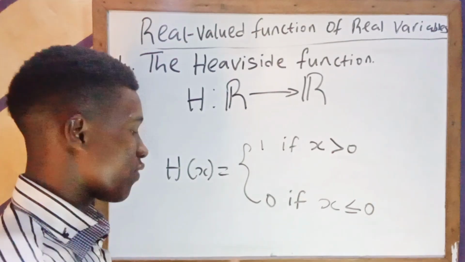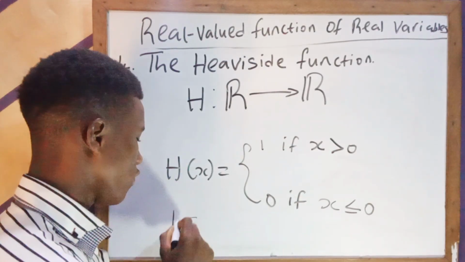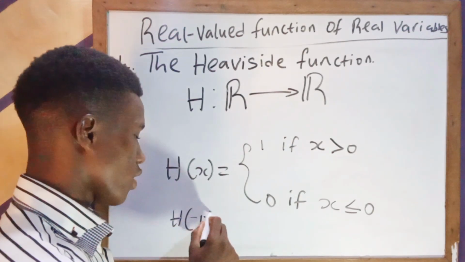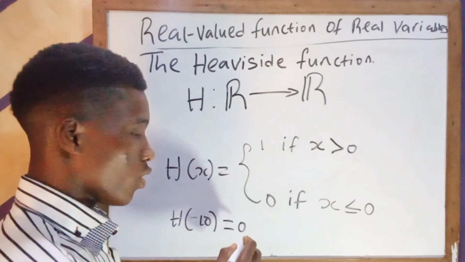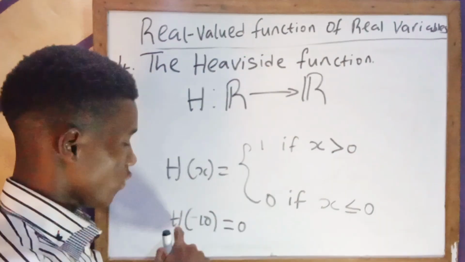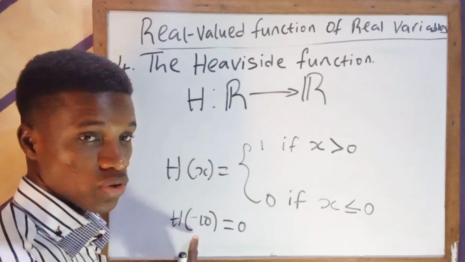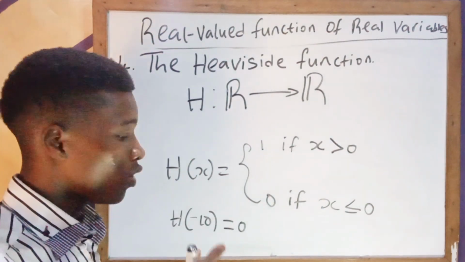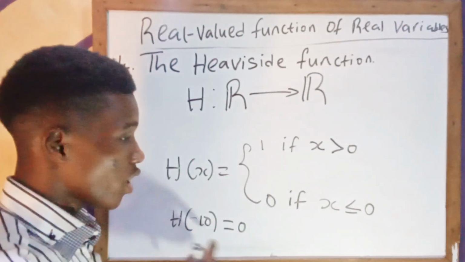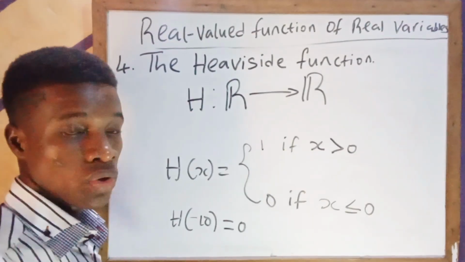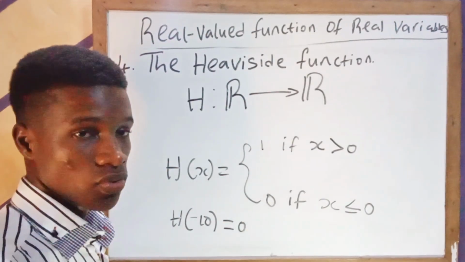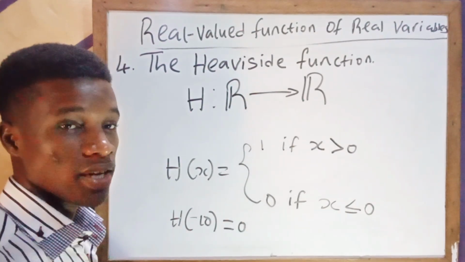In this case here, if you have the Heaviside of minus 10, it will be what? 0. Remember what the signum function says. For the signum function, signum of minus 10 is what? Minus 1, yes. But in this Heaviside function, anything less than or equal to 0, the Heaviside function assigns 0 to it. But anything greater than 0, it assigns what?